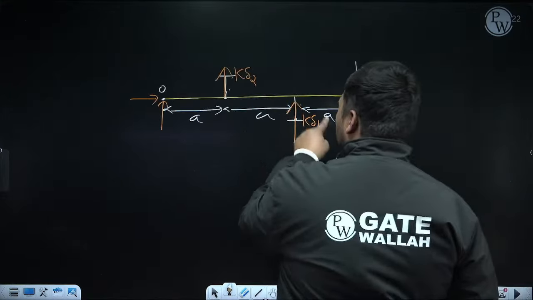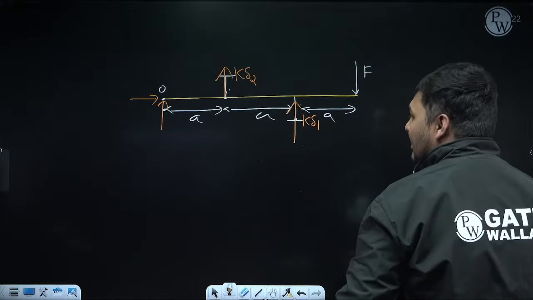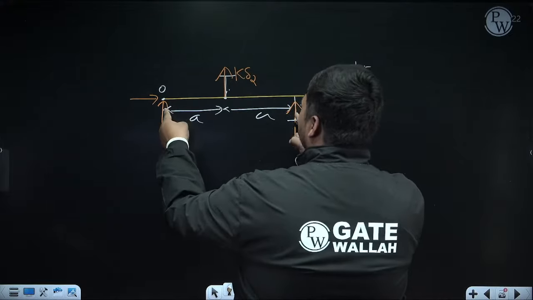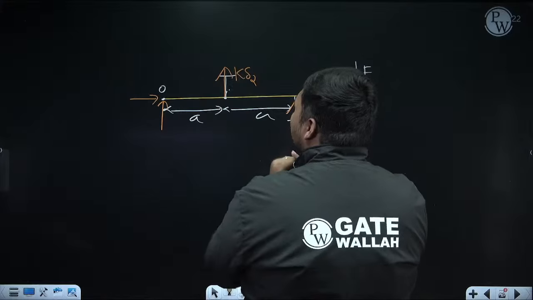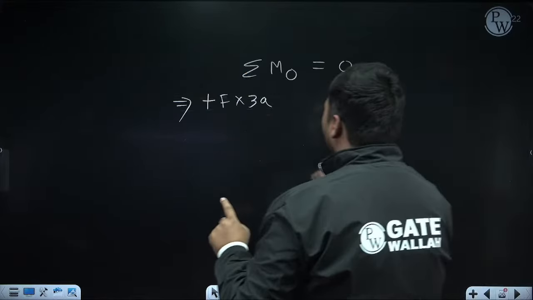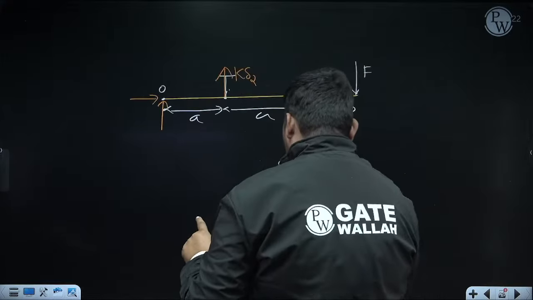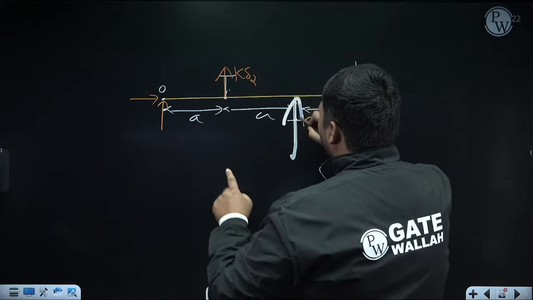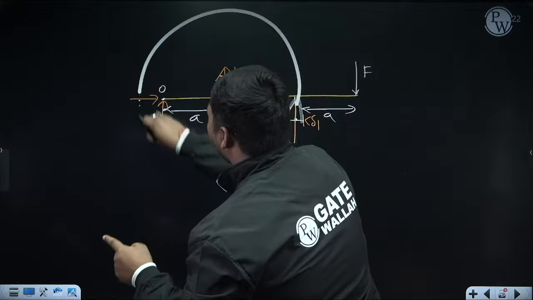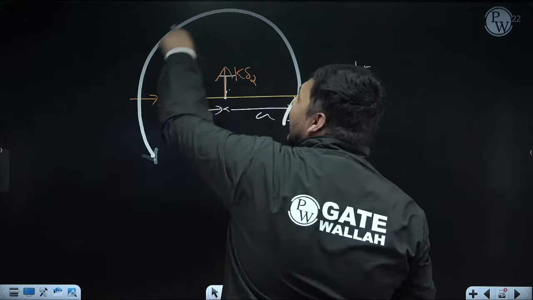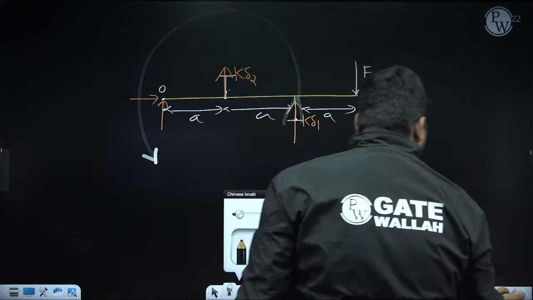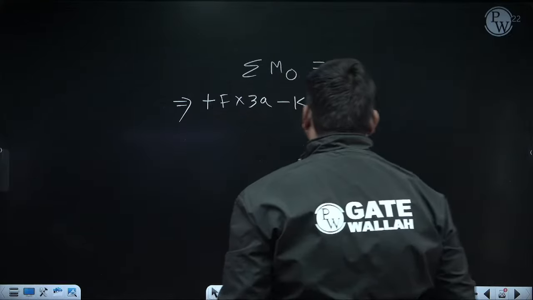Now the moment of this force about O, so this force is K delta 1. Now its perpendicular distance from O, it is vertical, so the horizontal distance is 2a. So the moment of this force about O will be K delta 1 into 2a. Now what about direction? This force is like this. Now how is it rotating about O? About O it is rotating like this, which is anti-clockwise. For clockwise I am using plus, so for anti-clockwise we will use minus.